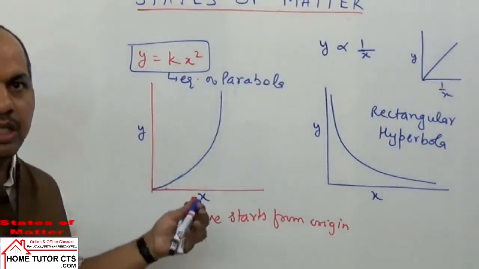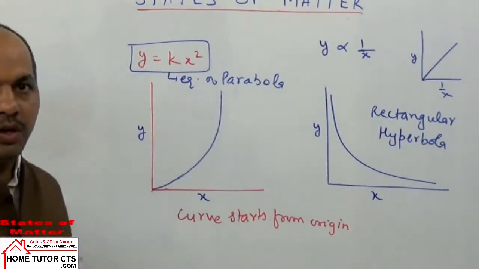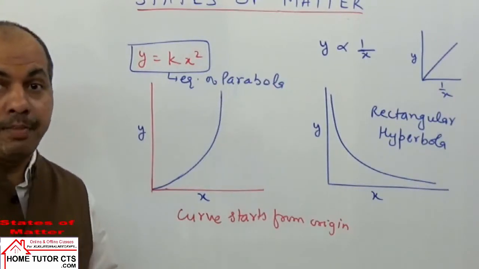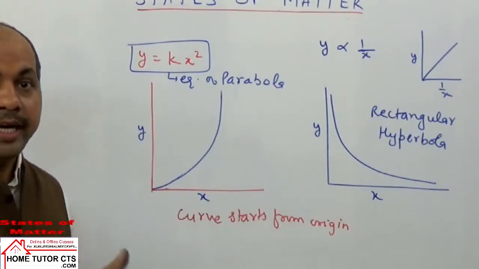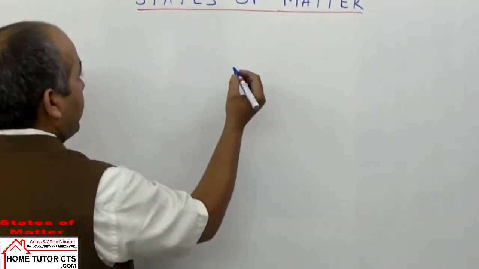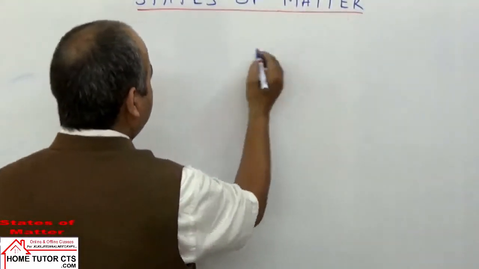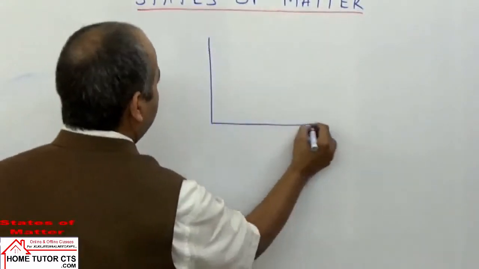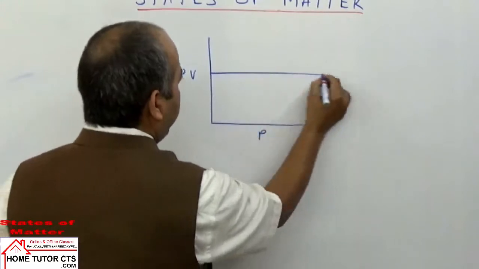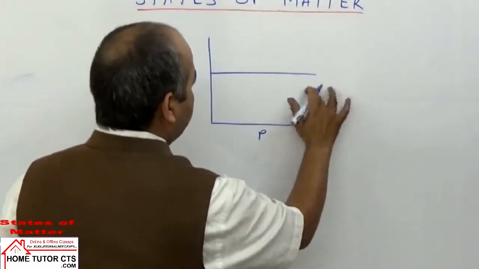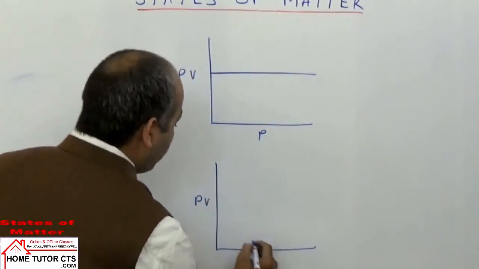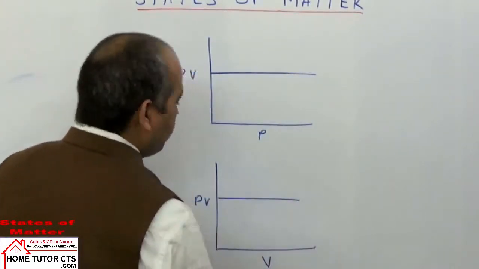So now coming back to Boyle's law, some more curves on which questions are given for predicting the properties like pressure, volume, temperature, which are higher or lower values. Like if I take the graph PV versus P, we get a straight line. If you draw the graph PV versus V, it is also a straight line.